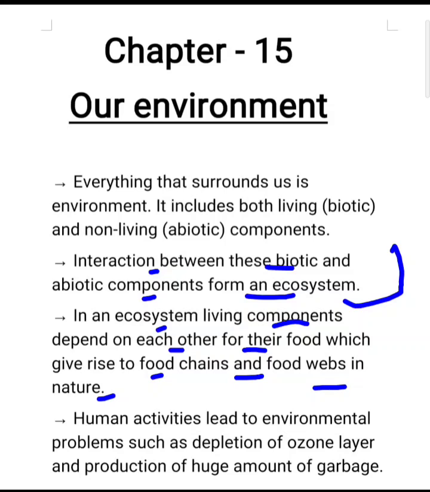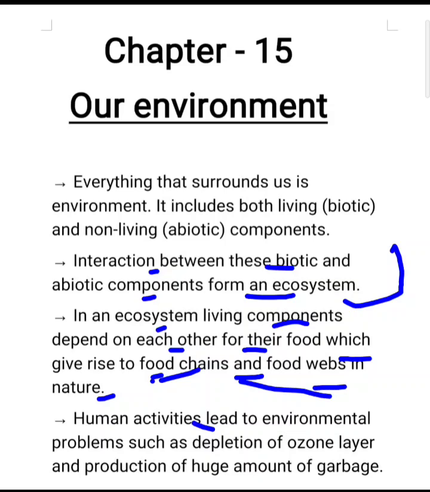What happens in an ecosystem? One living organism depends on another living organism for its food. For example, we depend on plants for our food, and similarly many herbivorous animals, carnivorous animals, everybody is dependent on other living organisms for their food, and due to which food chains and food webs are formed,